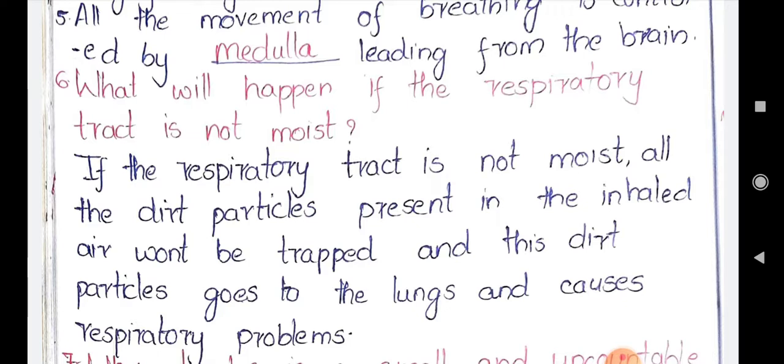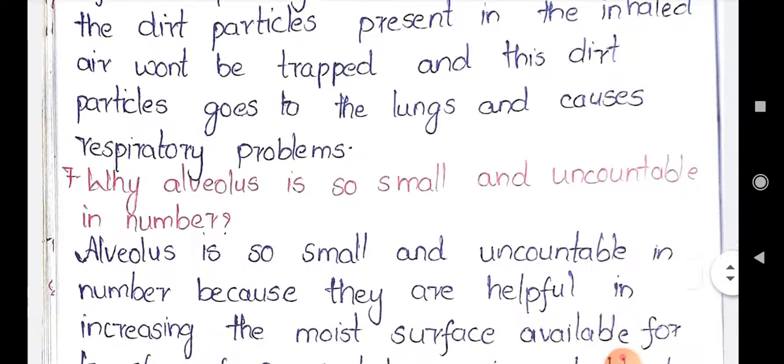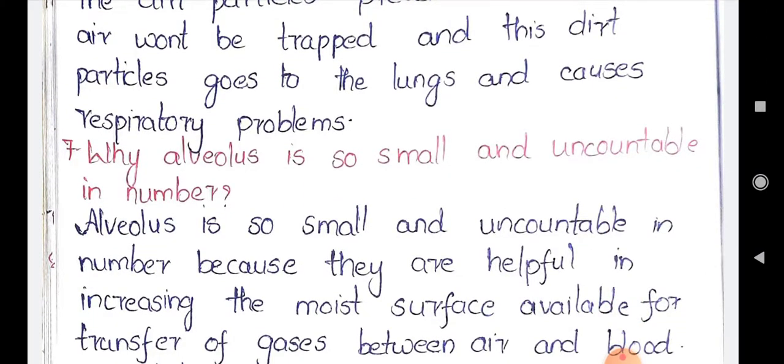Okay, so this is the answer for this question. Next, why is the alveolus so small and uncountable in number? They are very small in order to fit in the given space. If they were big, their number would become less. When their number becomes less, the exchange of gases won't be possible. That's why they have to be small, so they can fit easily for the process of exchange of gases.